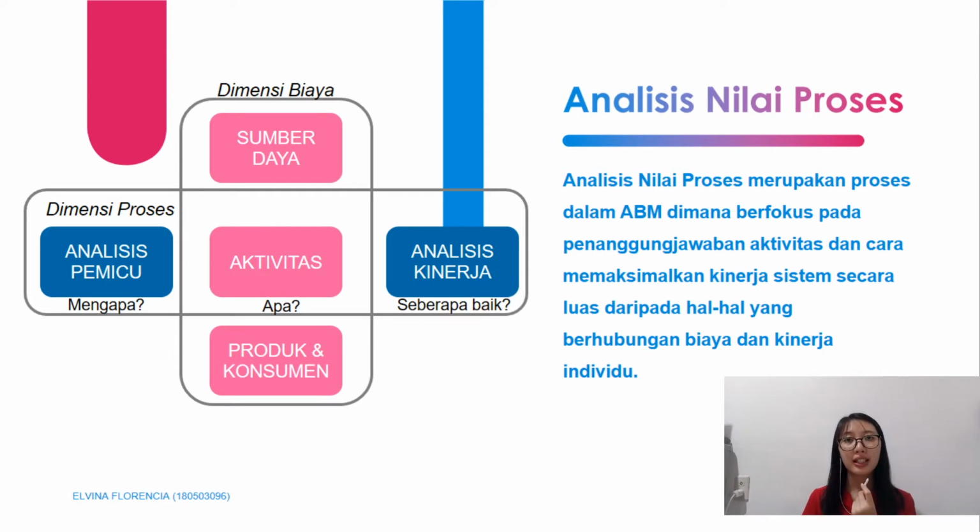The cost dimension gives you information about the resources that cause the cost. The cost later will be distributed to the activities and become the cost of activity. The cost of activity later will be distributed and become the cost of the product. If we are talking about the process dimension, we are talking about the activities: what activities the company does, what the goals of the activities are, and how well the activities are done by the company.